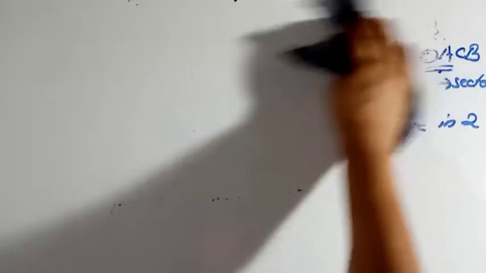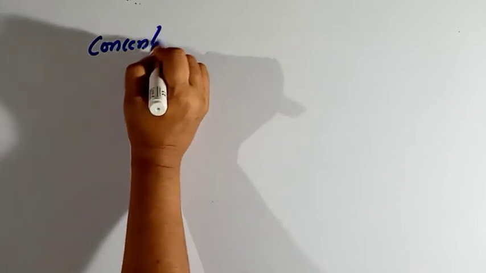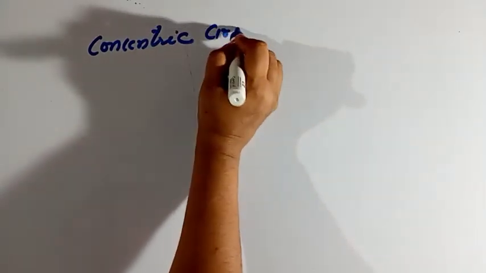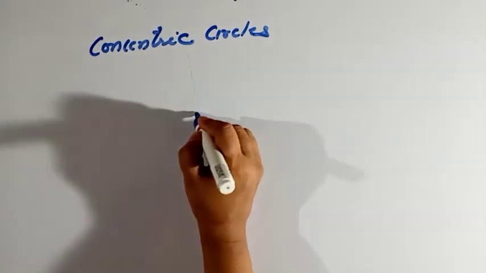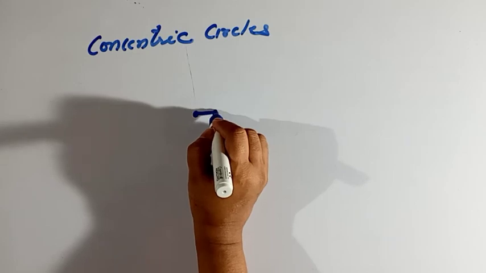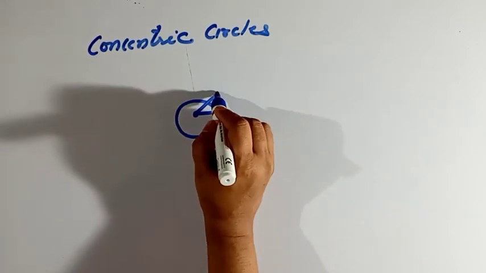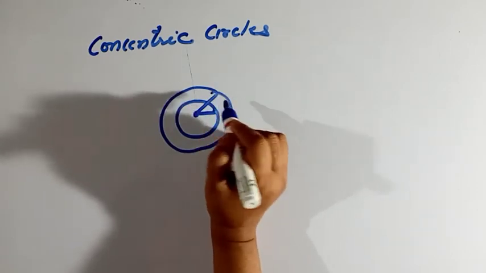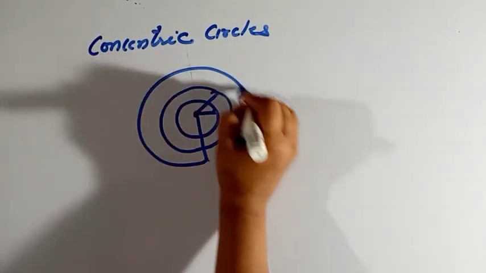So the next part is concentric circles. What do you understand by concentric circles? Suppose this is a common center, with 2 as the radius, and I draw a circle. Then I increase the radius and draw a circle again. This is 3 centimeters. Then I increase the radius again and draw another circle.